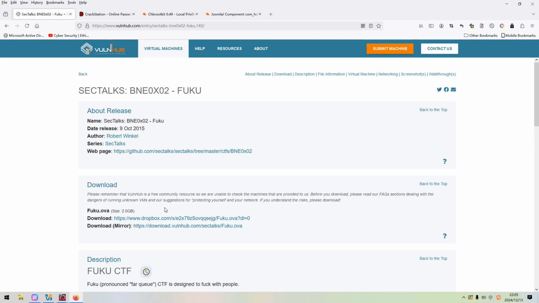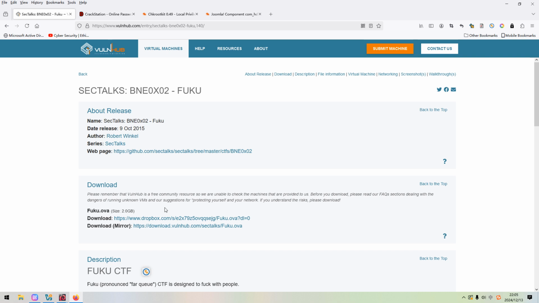Dear friends, welcome back with another machine on the Vulnhub, which is Fuku. This is the second machine in the series of Sec Talks. From my view, this machine is very interesting.